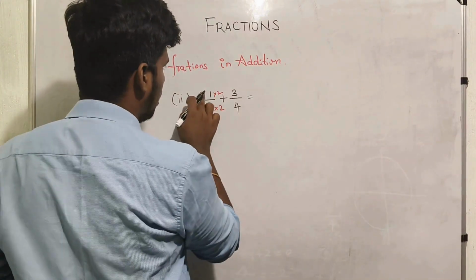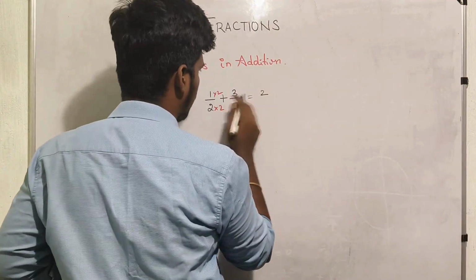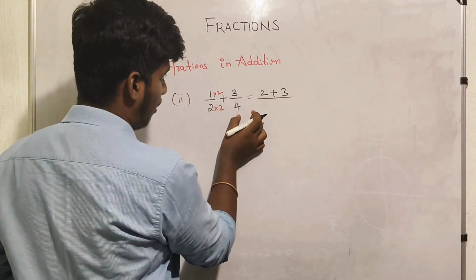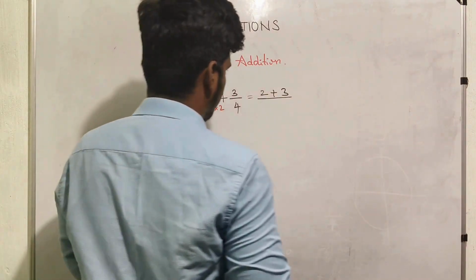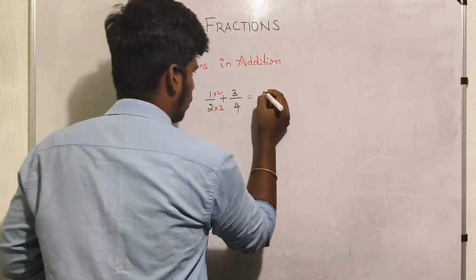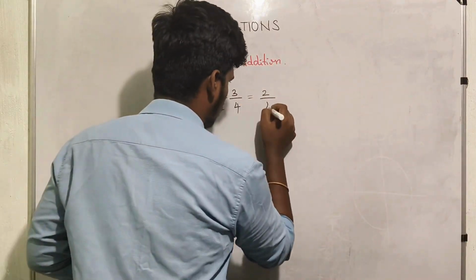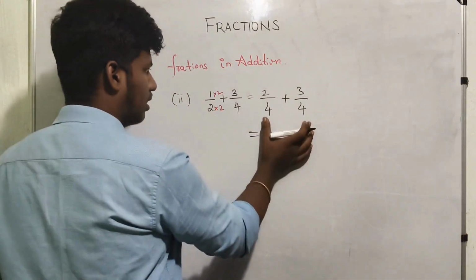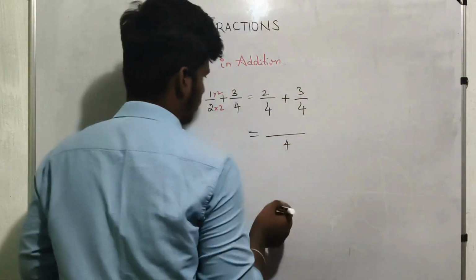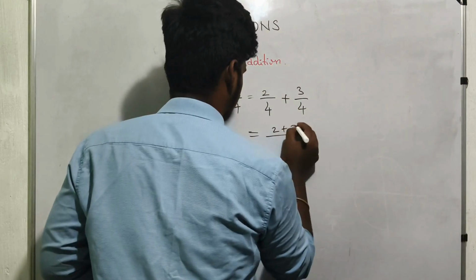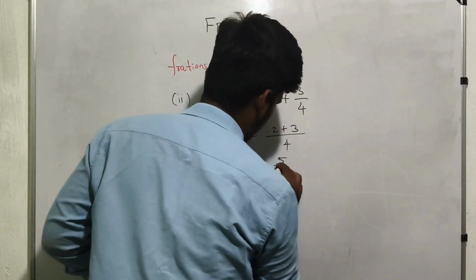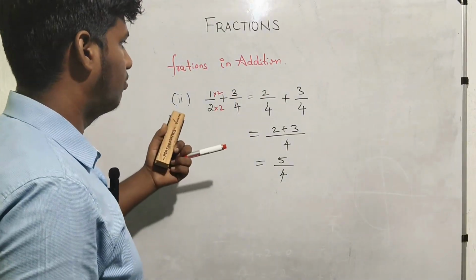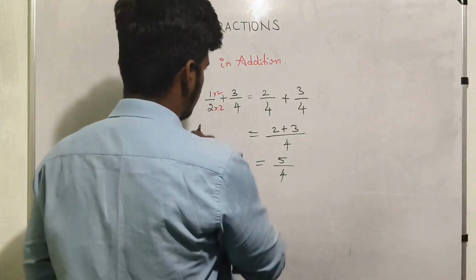So multiplying this, we get 2 plus 3 divided by 4. Both denominators have a 4, so before that I will do it: 2 divided by 4 plus 3 divided by 4. Now the denominator is common, so we put it common. So 2 plus 3, 5 by 4. We get the same answer which we got in the previous method. So this is also one method.